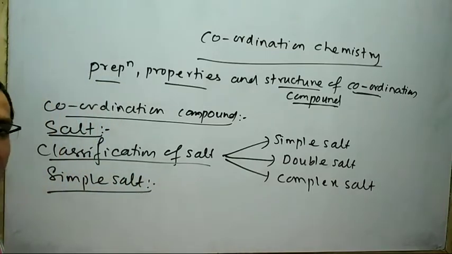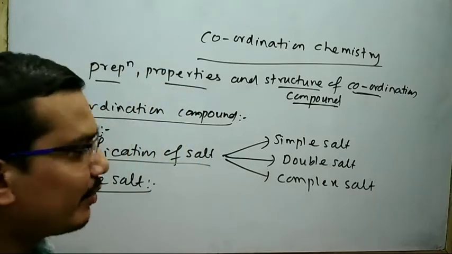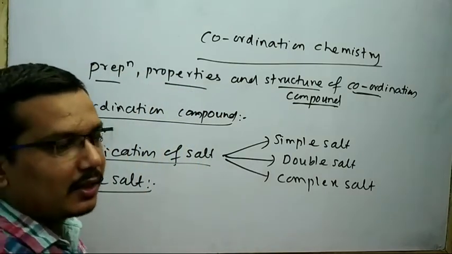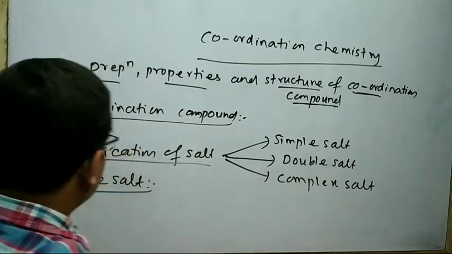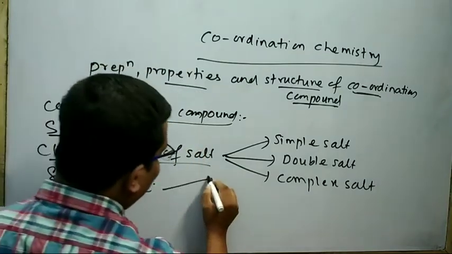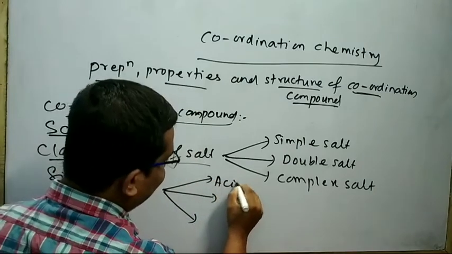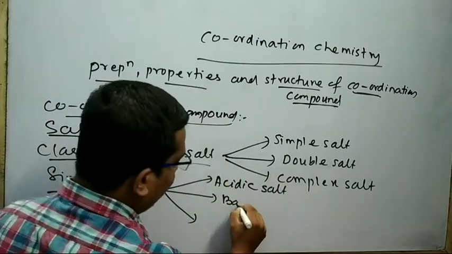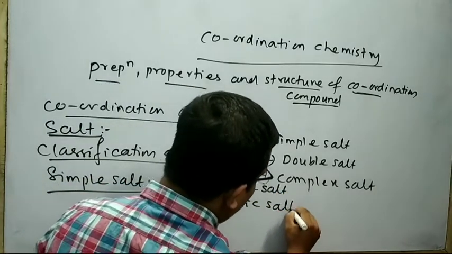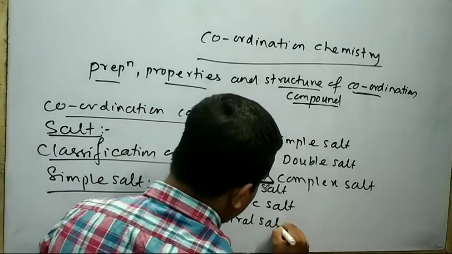Simple salt are the salt which are formed in the neutralization reaction between an acid and a base. Simple salt again classified into three types. One is your acidic salt, second is your basic salt, third is your neutral salt.